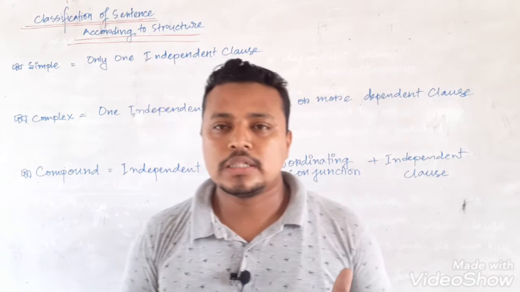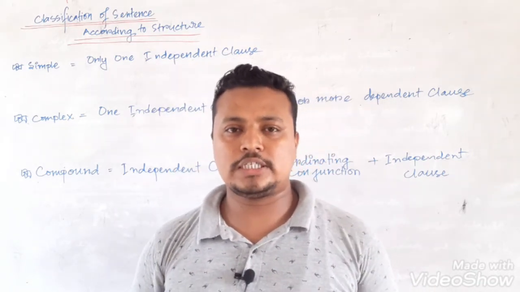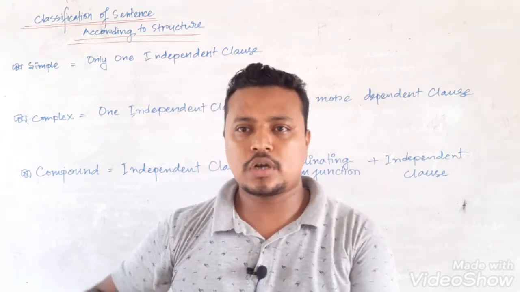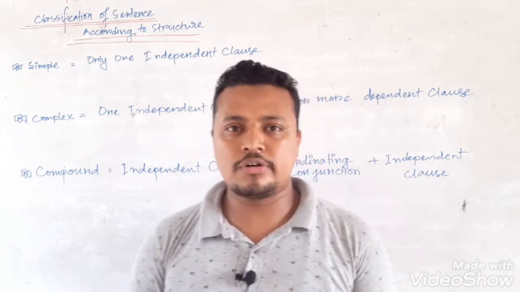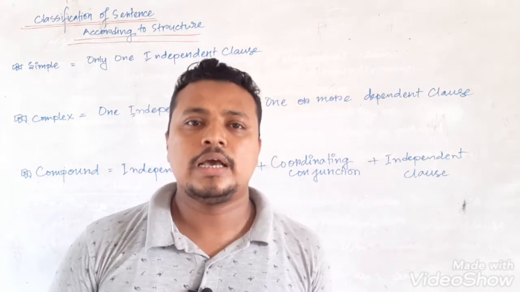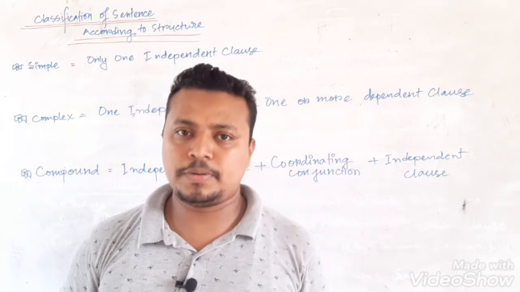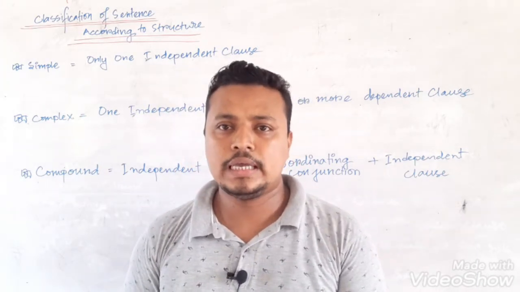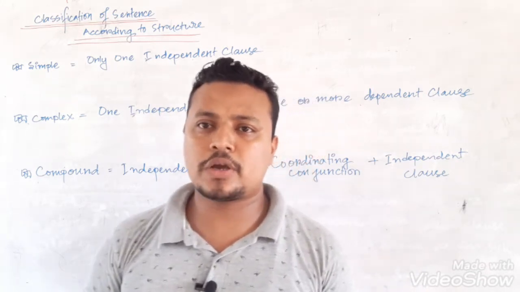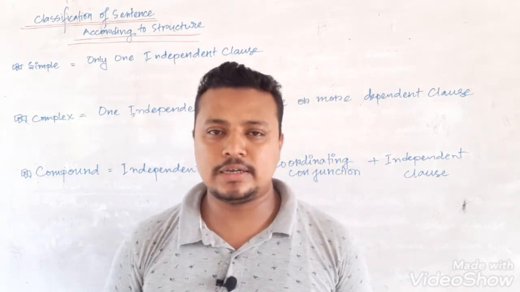So this was the summary of our part 1, and today we will discuss the structure of a sentence according to clauses. Today you will understand why a clause cannot necessarily be a sentence. Every sentence has a clause, but every clause cannot be called a sentence. For example, a dependent clause cannot be called a sentence because of the incompleteness of its meaning.